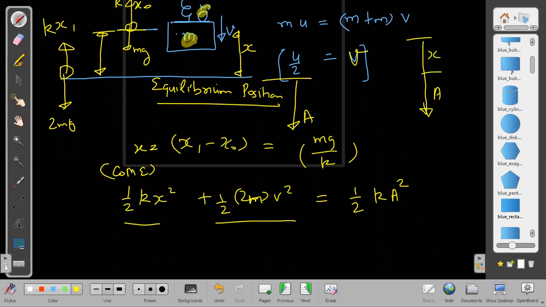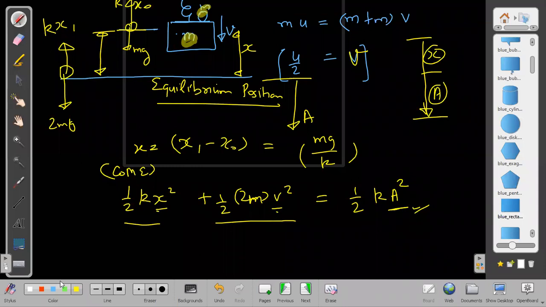Can you get a from this equation? In this equation, how many unknowns are there? I think just one unknown, a. X is already known, v is already known, and a is the only unknown. Then what will be our answer? The answer will be a plus x. We can get the answer just after finding out a.